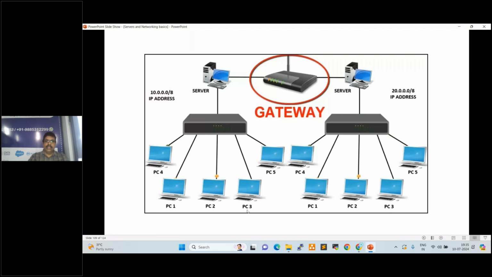So from this side to that side, if you want to communicate, this gateway should be enabled. This is a network device. Server to server we can communicate, or network to network can ping directly.